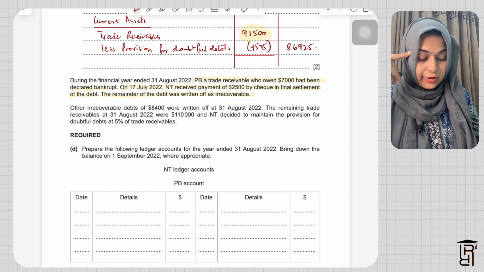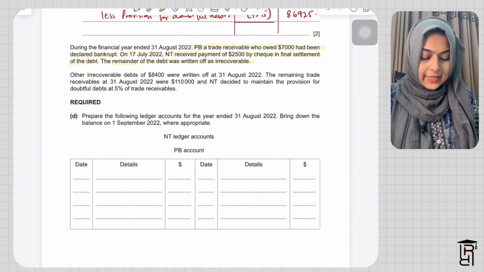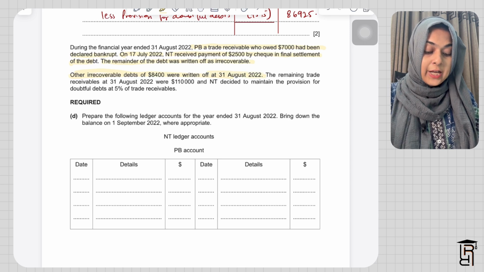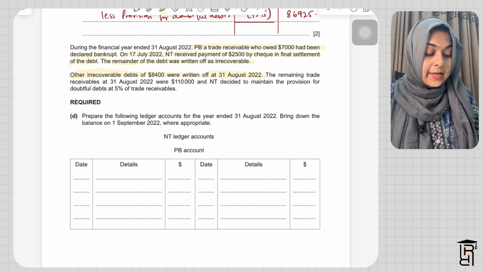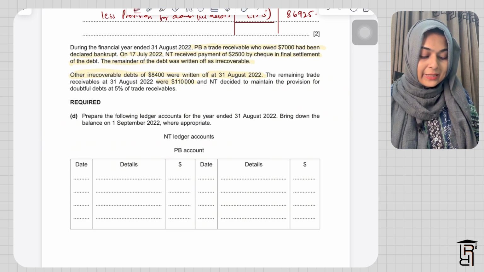So I'll have to record this in the PB account. Also in the irrecoverable debts account, they are saying other irrecoverable debts of 8,400 were written off at 31st August 2022. These are also irrecoverable debts. Then they are saying the remaining trade receivables at 31st August 2022 were 110,000 and NT decided to maintain a provision for doubtful debts of 5%. So I'll have to make the PB account first.